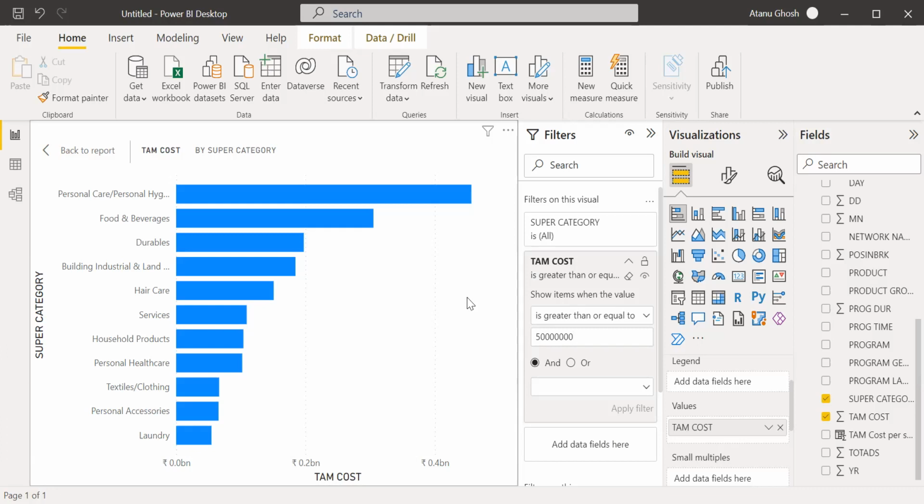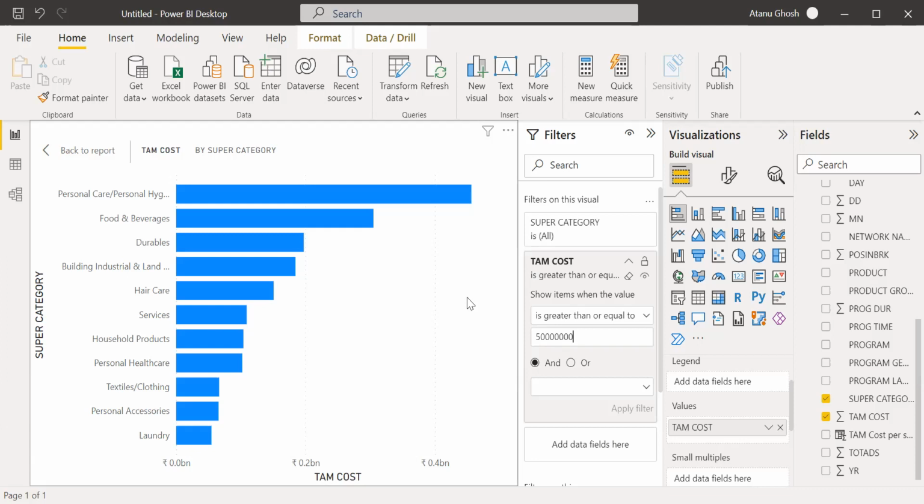Or maybe in this case, for example, say I want to see only above 50 million. Below 50 million, it doesn't make any difference to me. In that case, there is only one metric, that is cost, so we can always pull the slider to that extent and it will automatically categorize. Maybe not, but the slider will not give you this cost-wise difference. For example, if you want to take any items which are more than 50 million, how will you use that slider?